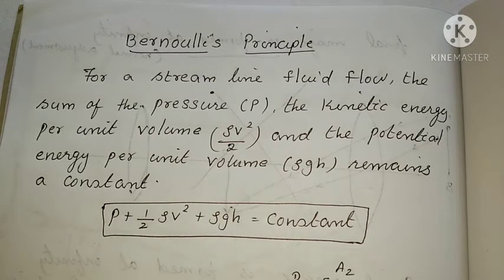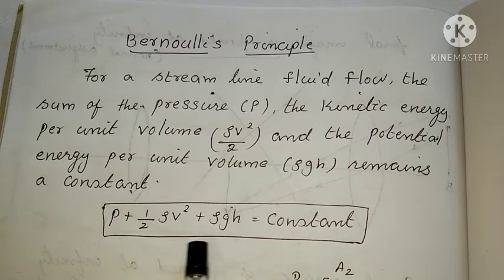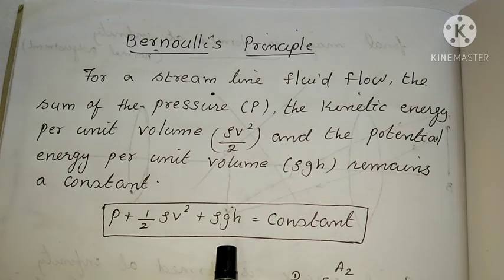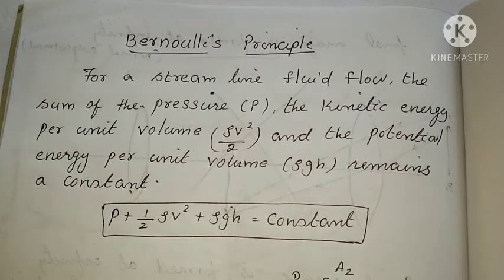Bernoulli's equation is P, the pressure, plus the kinetic energy per unit volume, half rho v square, plus the potential energy per unit volume, rho gh. It should remain a constant. So what are the kinetic energy per unit volume and the potential energy per unit volume?